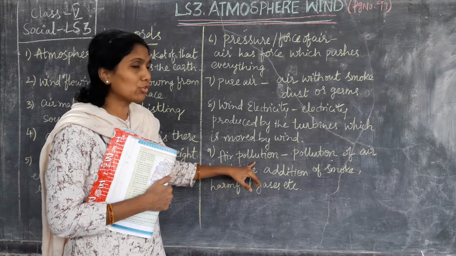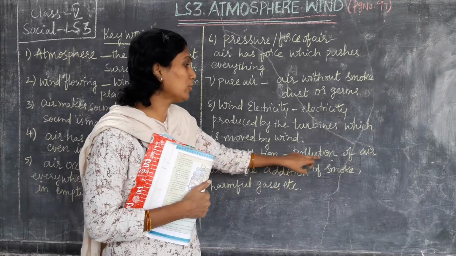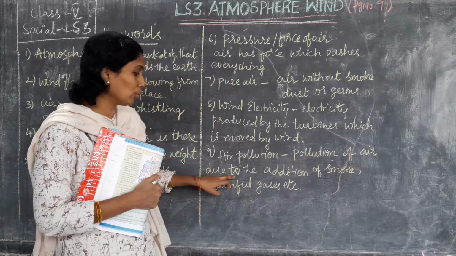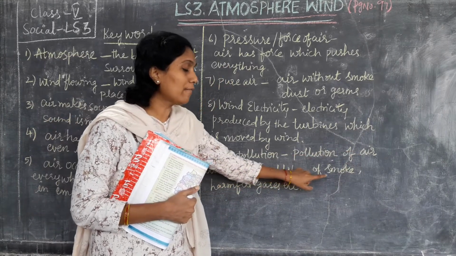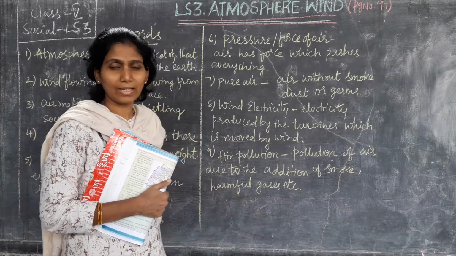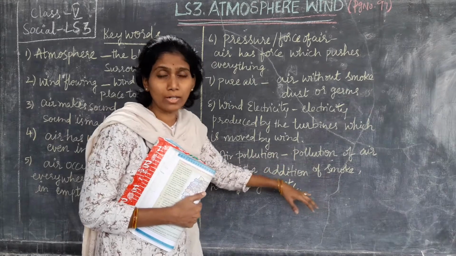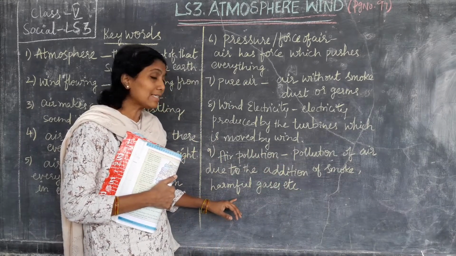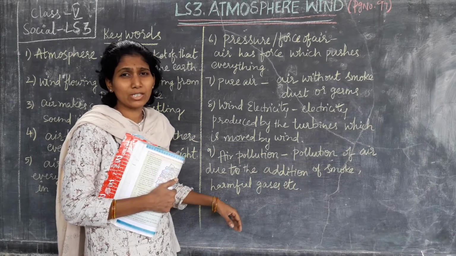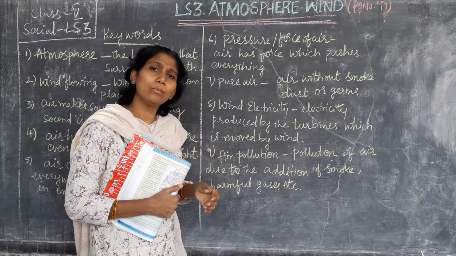Air pollution, how will the air be polluted? Pollution of air is due to the addition of smoke, harmful gases, etc. Because of the smoke and different chemical gases emitted from the industrial areas, our air will be polluted.